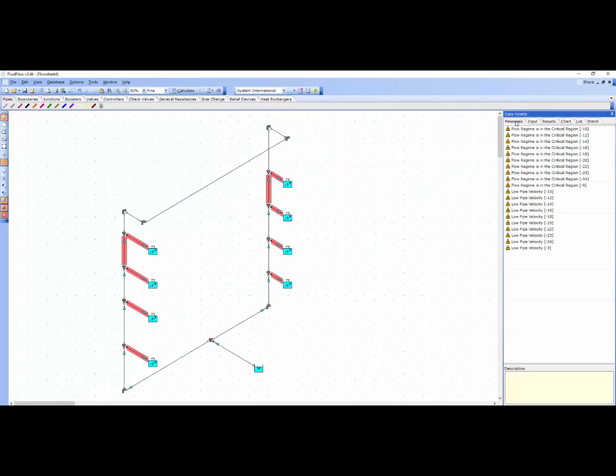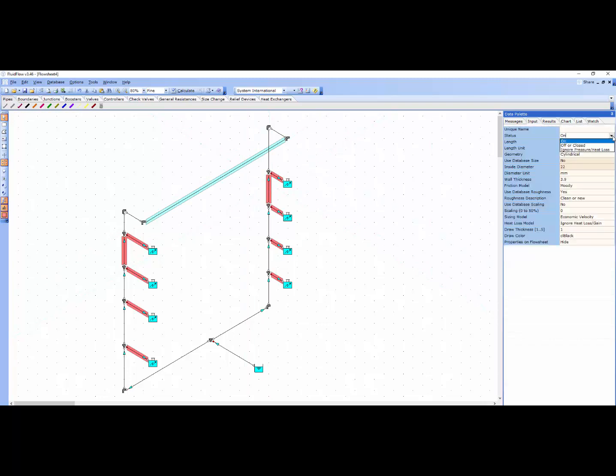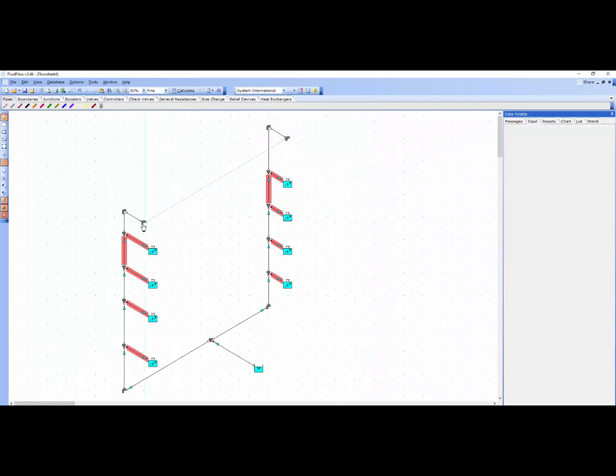And you can see now some of the warning messages have disappeared, and we've still got some low velocities and flow regime in the critical region warning messages. Now, it's important to note that you don't have to eliminate these warning messages. They're there to prompt you into reviewing and evaluating the calculated values in the system. Okay, you can also turn some nodes off like so. So for instance, flow would be completely eliminated through that section of the system.